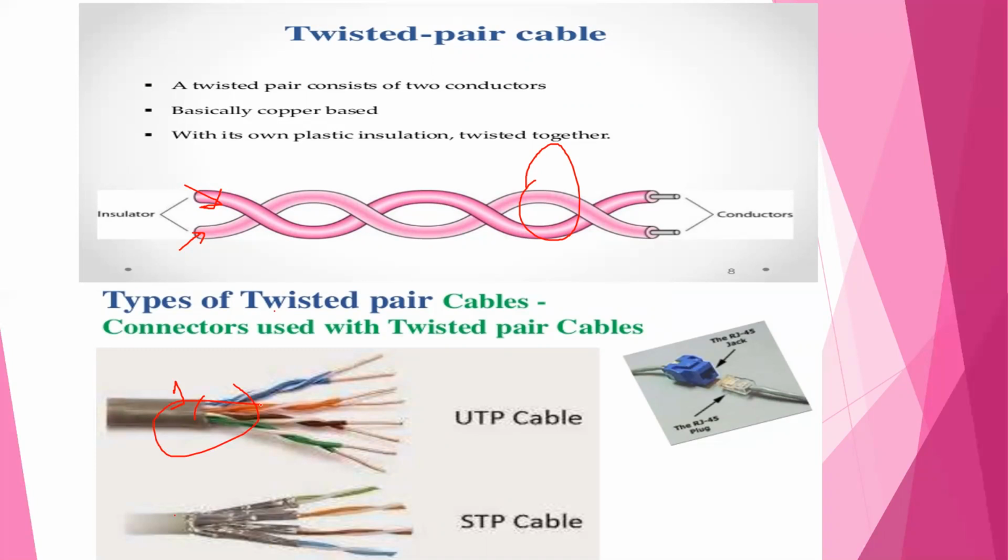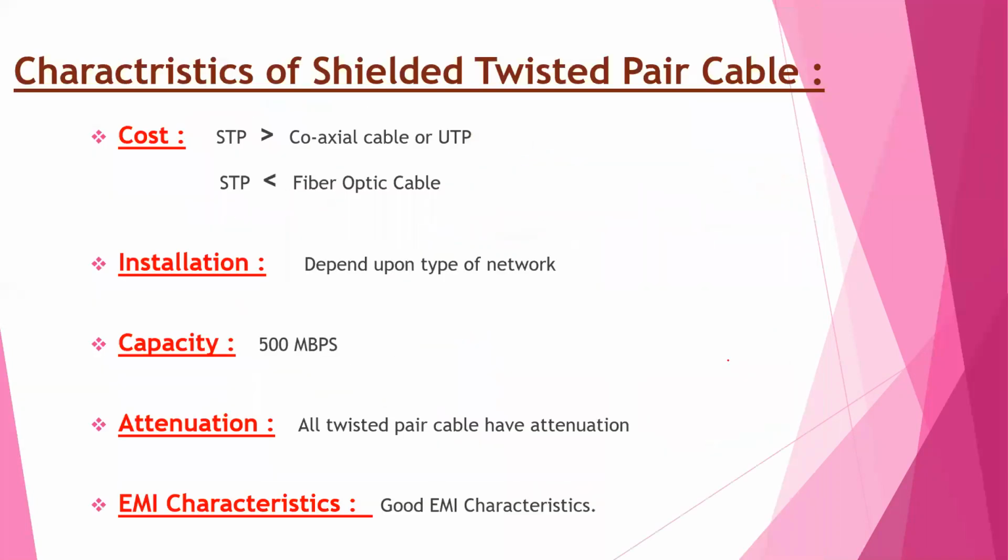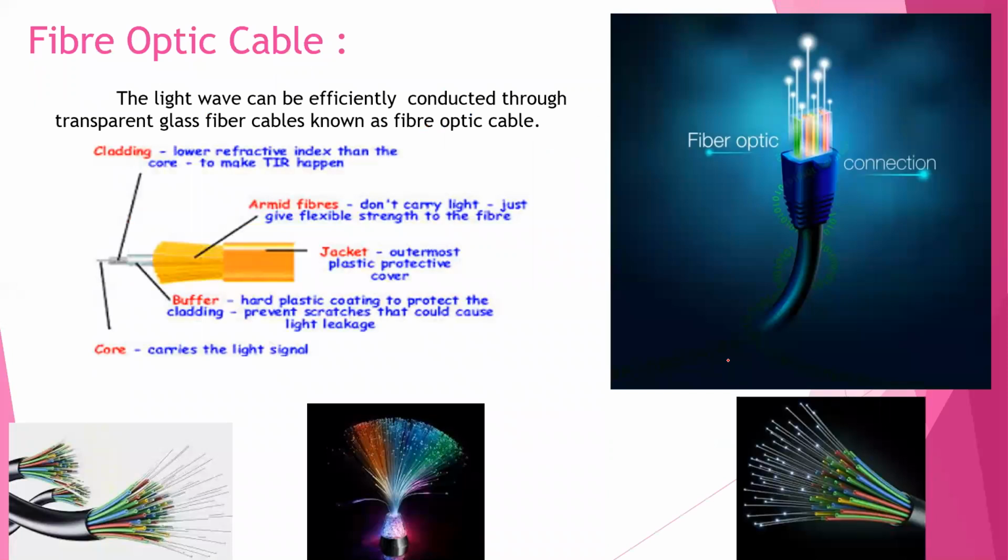There are different types of connectors for twisted pair cables. This is an RJ45 jack connector and this is an RJ45 plug for connection. Next is fiber optic cable.